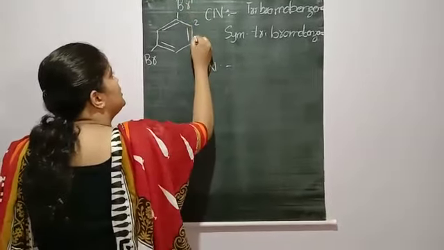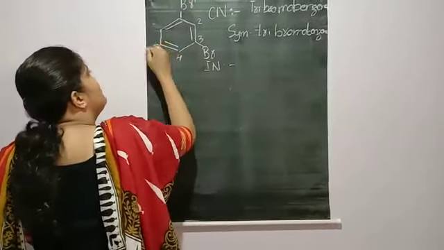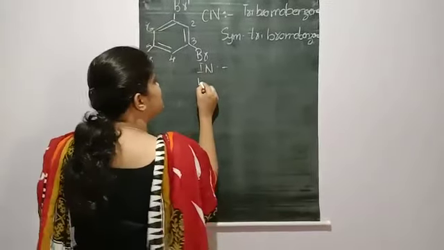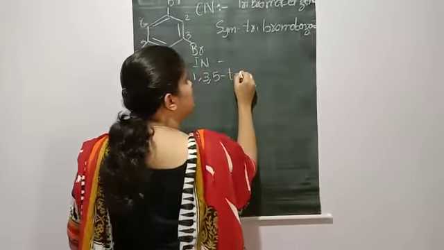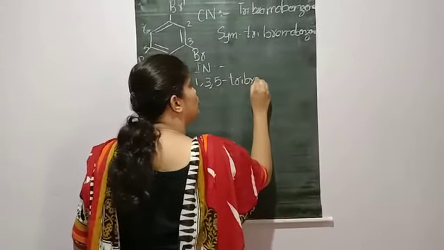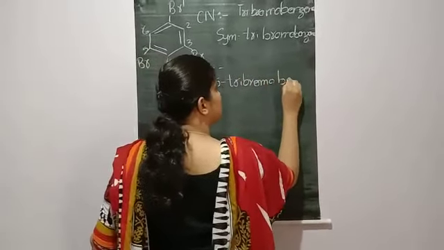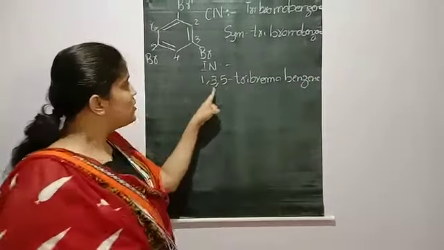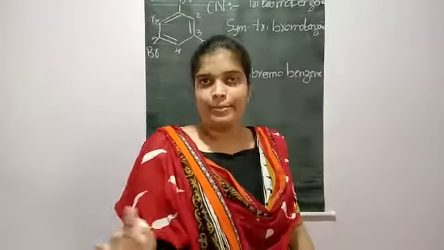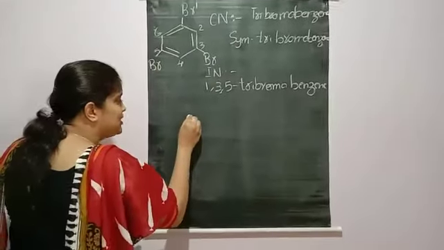1, 2, 3, 4, 5, 6. So what would be my IUPAC name? 1,3,5-tribromobenzene. Now suppose I have something like this.